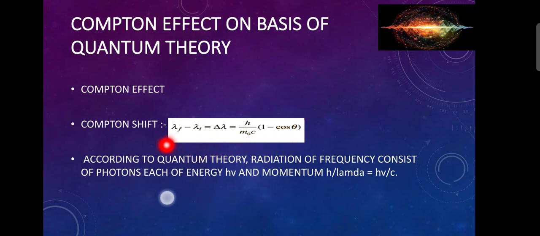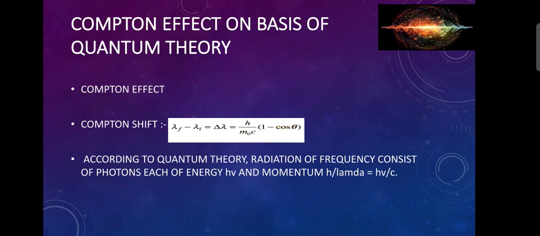Instead of lambda f minus lambda i, we can take lambda prime minus lambda. Where lambda prime is the scattered photon wavelength, lambda is the incident photon wavelength, h is Planck's constant which is 6.63 into 10 raised to the power minus 34 joule second, m naught is the rest mass of electron, c is the speed of light and theta is the scattering angle.